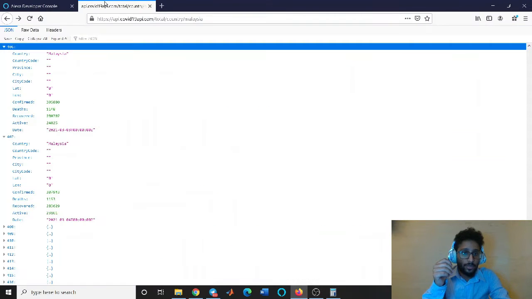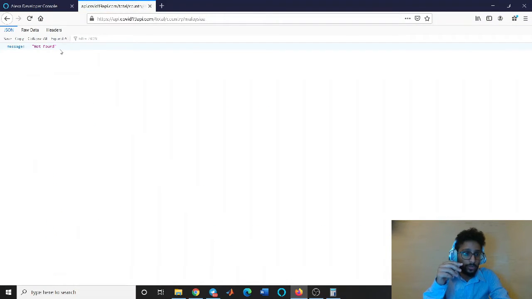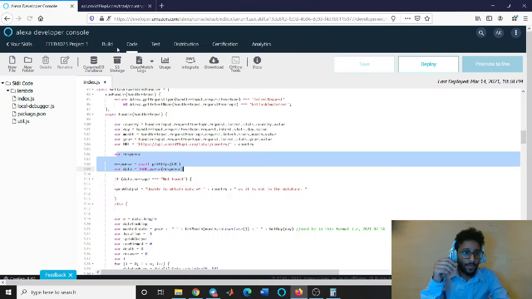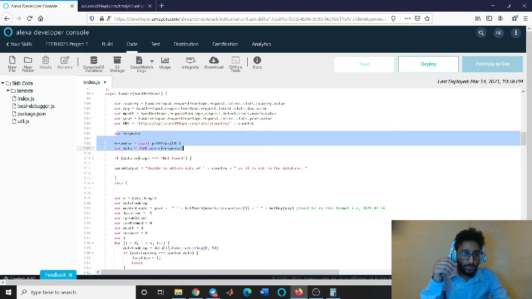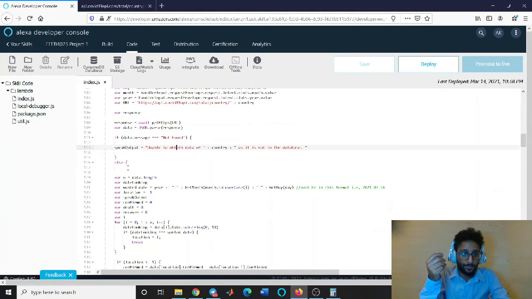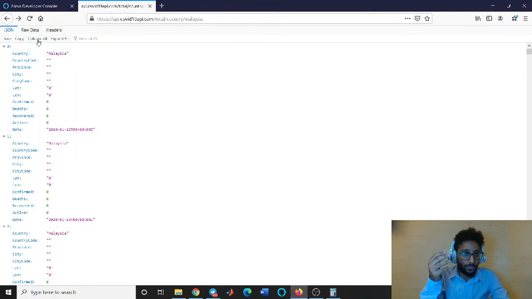So what will happen here is that if we choose a wrong country name that is not in the API array or the database, there is a message going to say not found. So we're going to use this as an advantage in our code, and if data.message was not found, then we know that the country is not in the database. So this is the output of speak output. And else, which means that we have a correct response from the API.